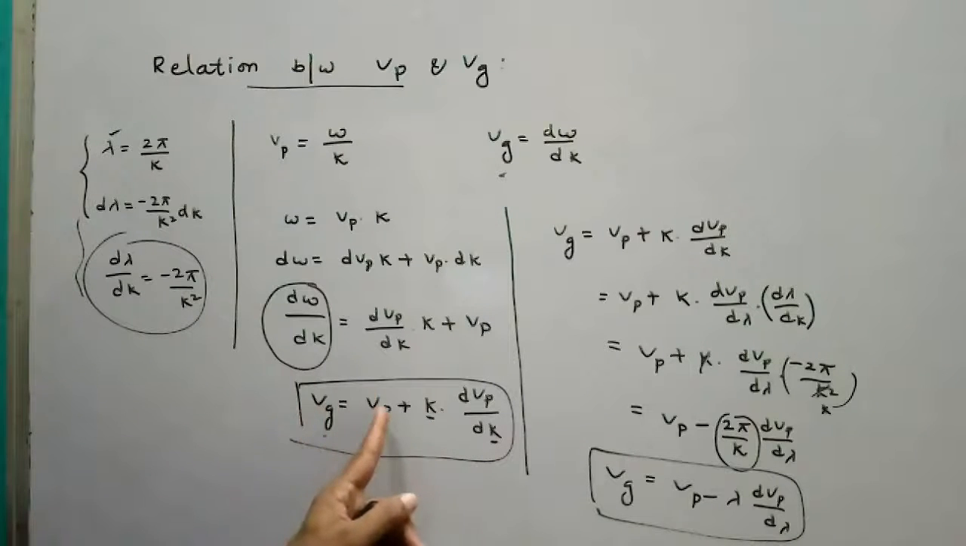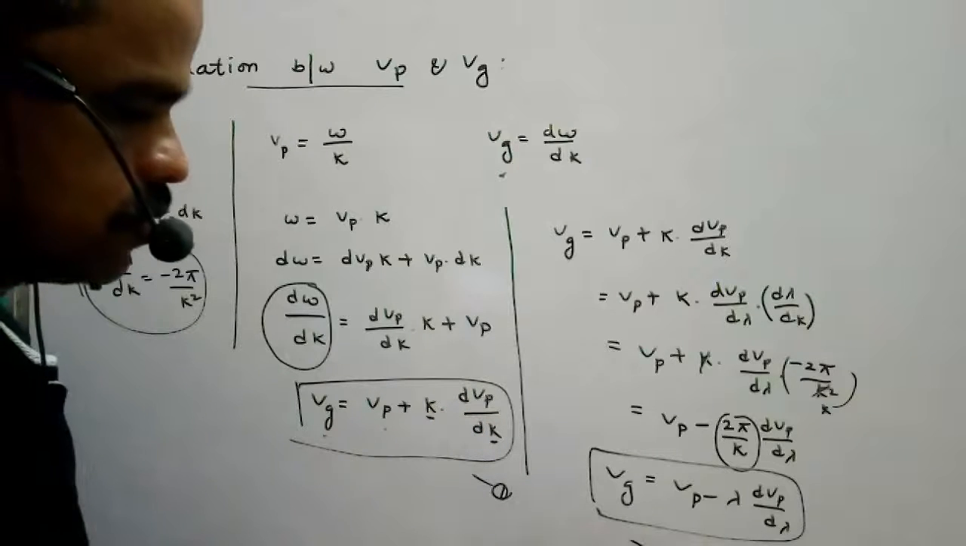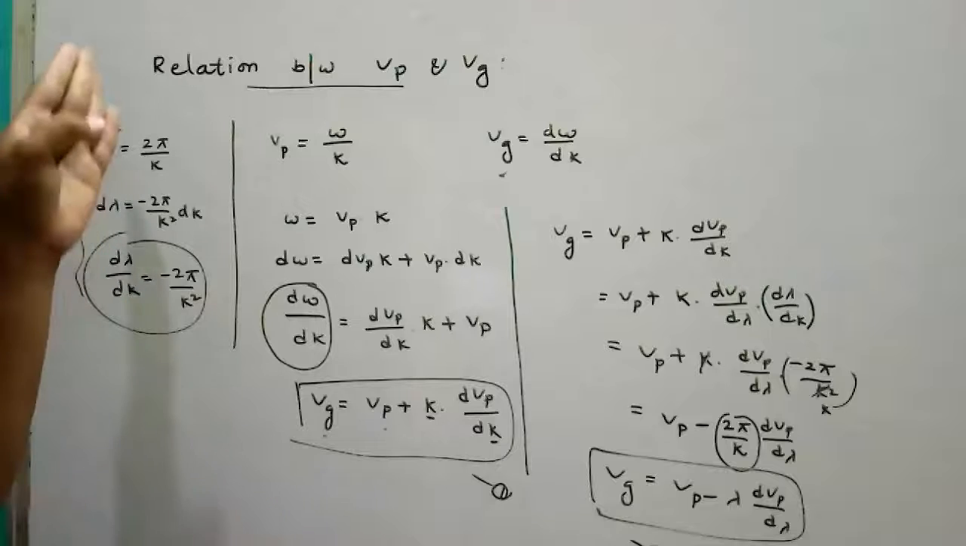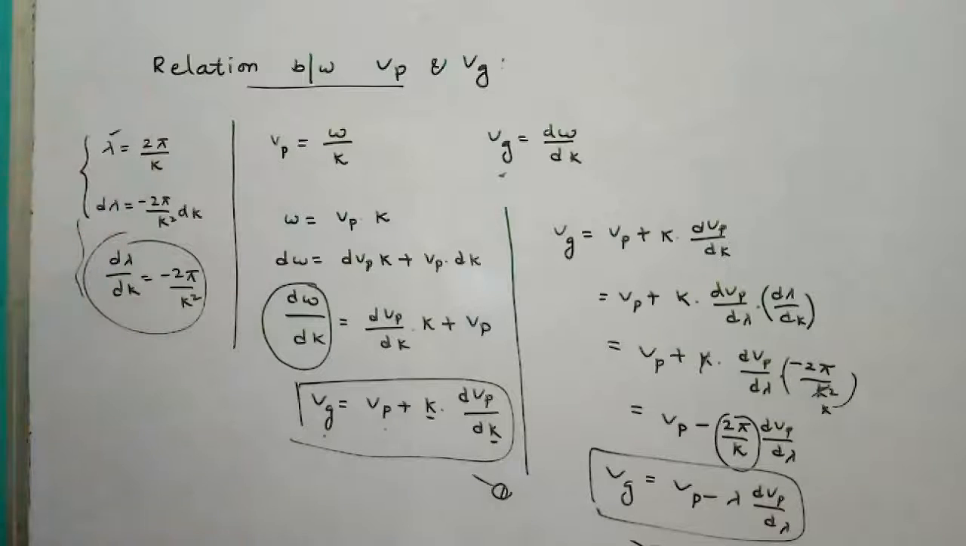The relation in propagation constant is: group velocity equal to phase velocity plus k into dVp by dk. So this is the first relation, this is the second relation. So I discussed today group velocity and the relation between phase velocity and group velocity.